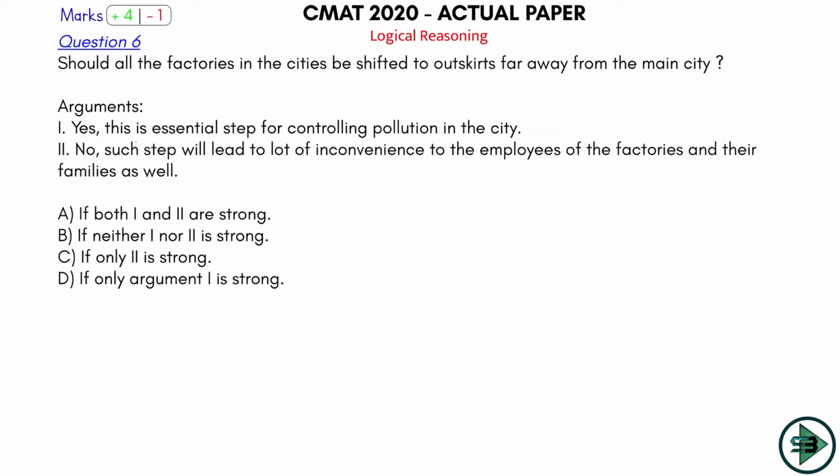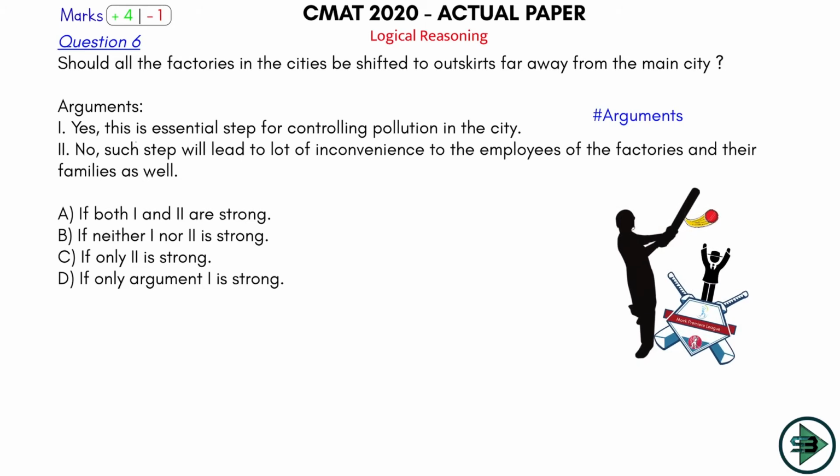Let's come on and play ball number 6, question number 6 in the logical reasoning section. This is again from arguments. We had shown one such question already. In the CMAT 2020 actual paper, you got 2 problems on arguments, so that's where this lecture becomes so important. Do watch our YouTube classes on arguments and you will get a better idea on how to deal with such questions. Assumption, conclusion, course of action and arguments are mostly 6ers for me because I know how to handle them.